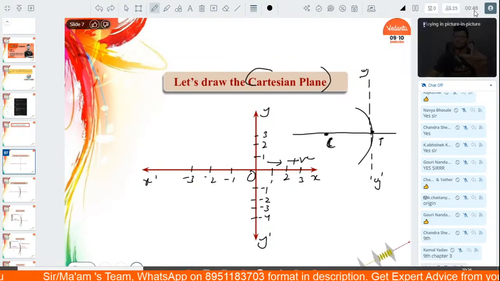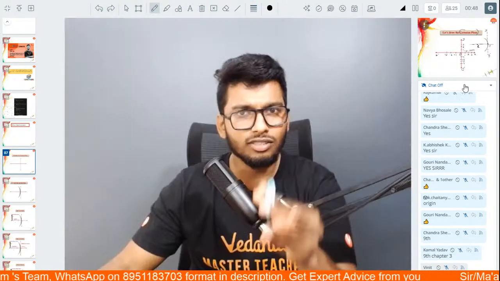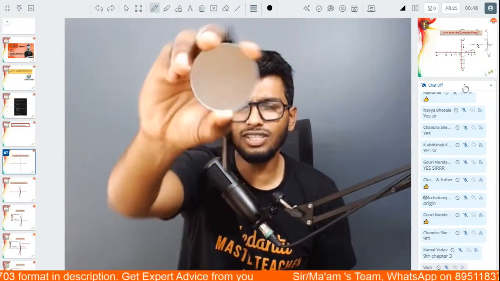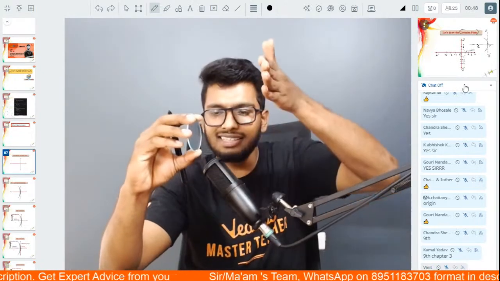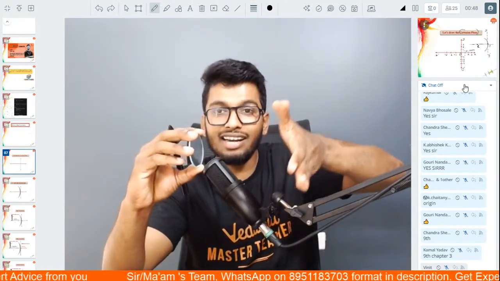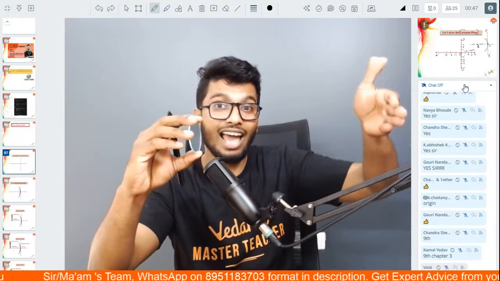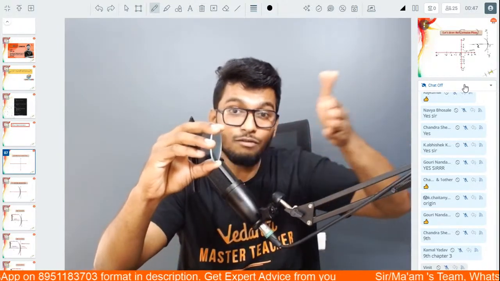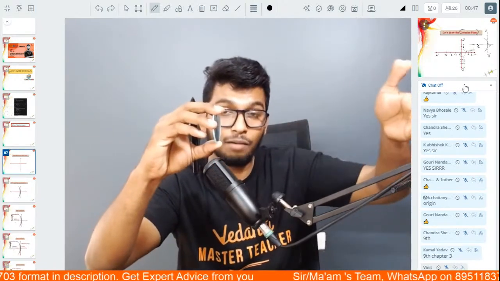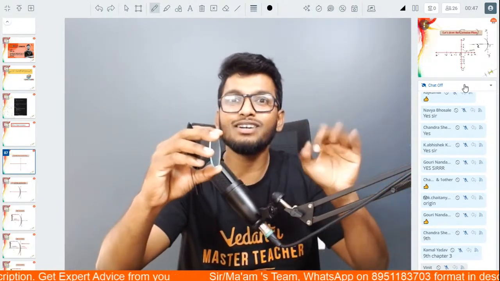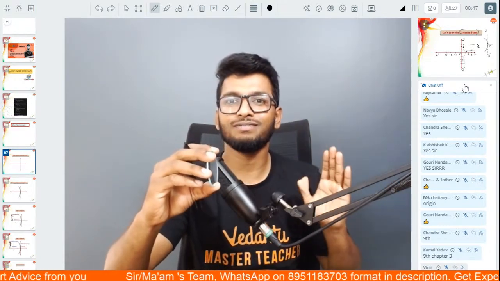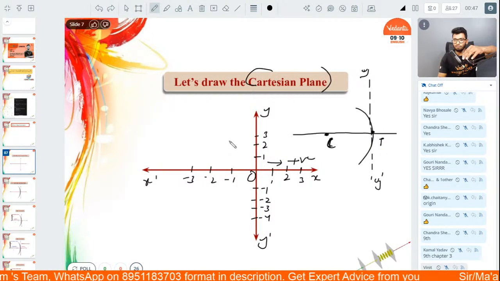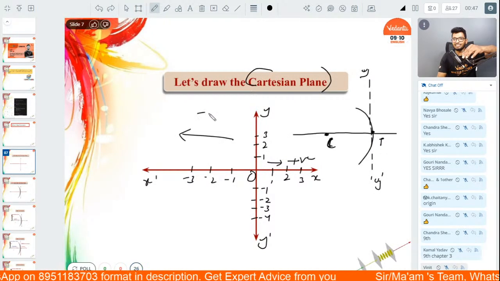I'm going to enlarge my screen just for the sake of it. So just focus here, guys. This is the mirror, all right? You can clearly see that this is the reflecting surface. If the mirror is kept in such a way that it is facing towards your left-hand side, all distances in front of the mirror where the reflection is happening are considered to be negative. Just like the Cartesian plane here. Look at the Cartesian plane. Towards the left-hand side is also considered to be negative.